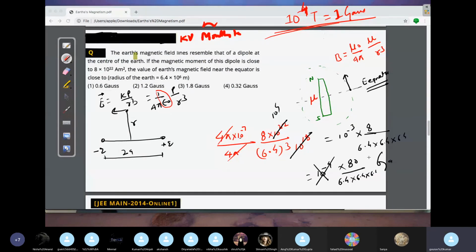So we have to find the value of this now. So basically you have to calculate what? 80 by 6.4 the whole cube, approximate value. Okay, so obviously what will this be? It will be less than 100%. So these two are ruled out. Understood? These two are ruled out.